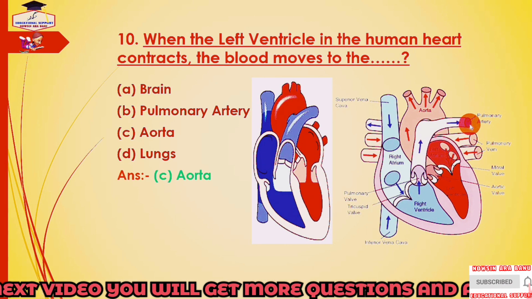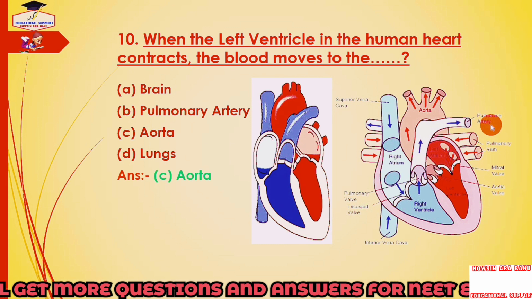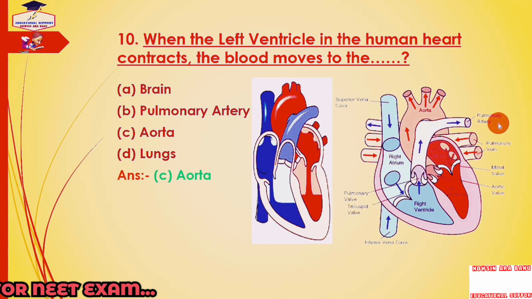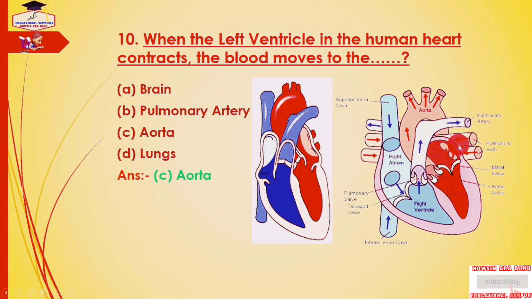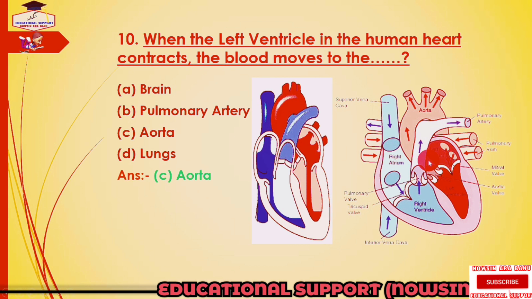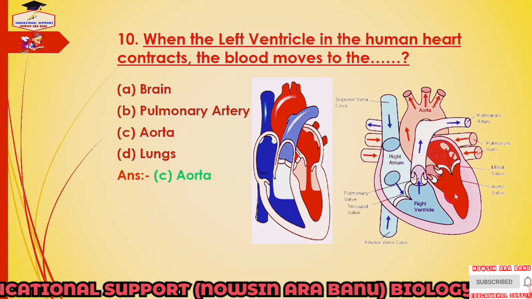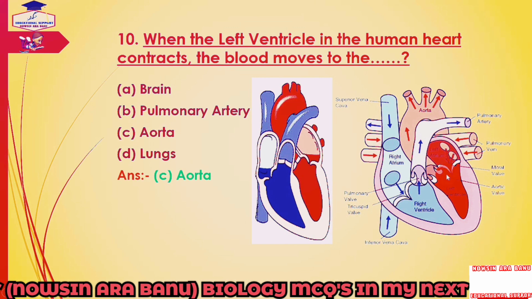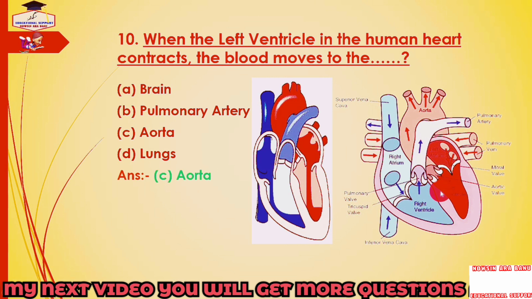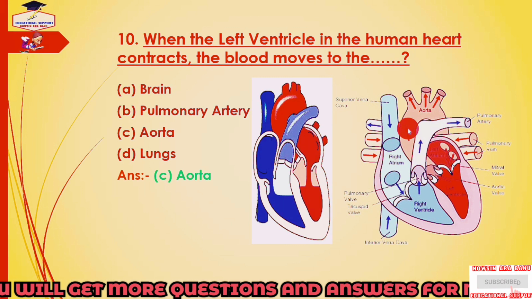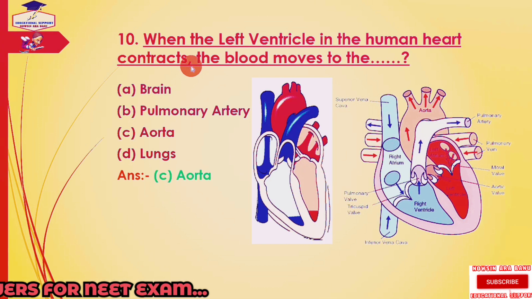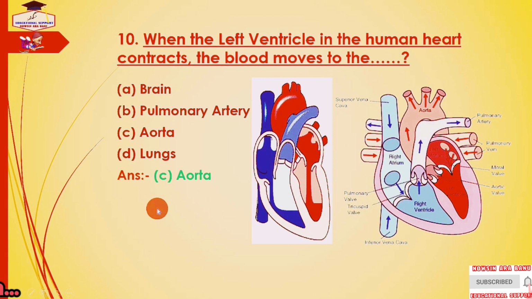And we know that in the lungs, this deoxygenated blood is converted into oxygenated blood, which comes by the pulmonary veins into the left atrium. And from the left atrium, this oxygenated blood is drawn to the left ventricle through a valve called the bicuspid valve. So when the left ventricle contracts, this oxygenated blood is pumped to the body through the aorta. So when the left ventricle in the human heart contracts, the blood moves to the aorta.